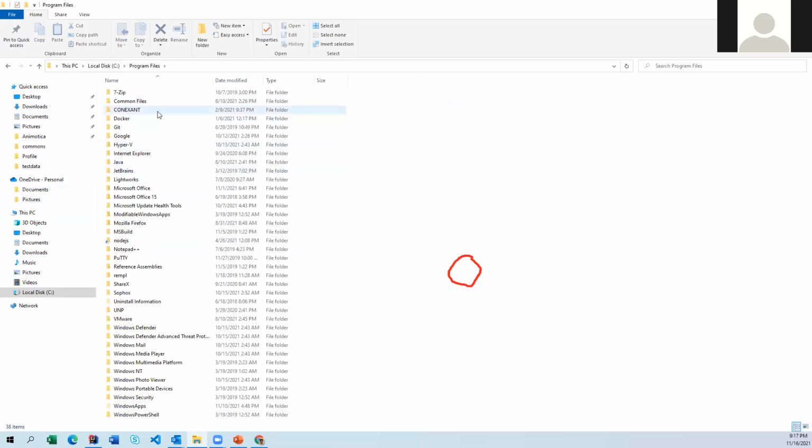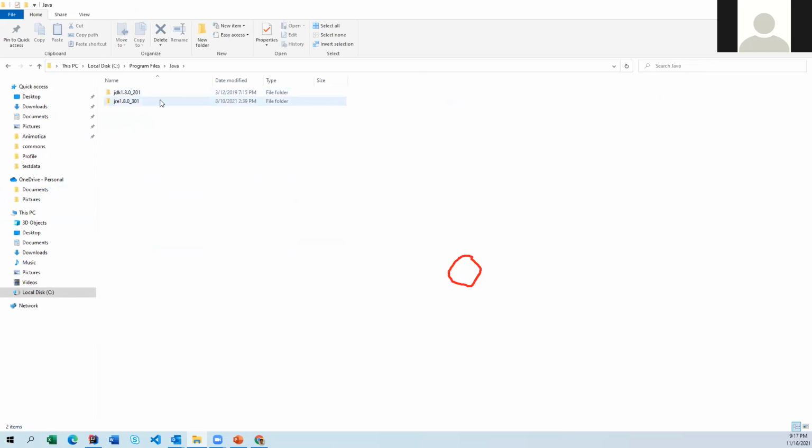So here it is going to be installed as Java. Automatically it is going to take Program Files. You need not mention any path. By default, it is going to download under Program Files, create a Java folder, and then in it 1.8. I have downloaded JRE also for some other purpose.